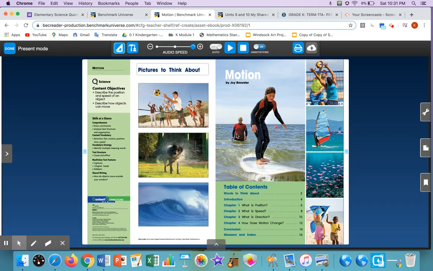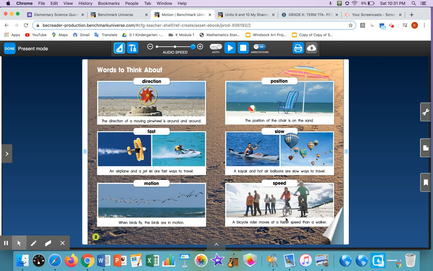I'm looking at it and I can tell again that this is going to be a nonfiction story. I can tell because it has real people, real places, and real things. I can tell that it's going to give me information, and it even gives me some words to look out for: direction, fast, motion, position, slow, speed.